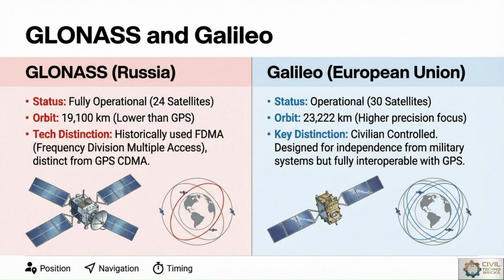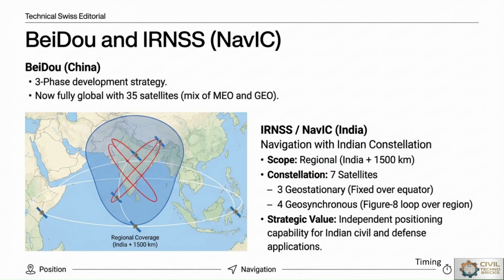Both systems are fully operational, with 24 satellites in GLONASS and 30 satellites in Galileo, interoperable with GPS for improved global coverage. With reference to GIS and the civil engineering domain, combining multiple systems improves positioning in different terrains and urban areas, so that these systems are most powerful and effective.